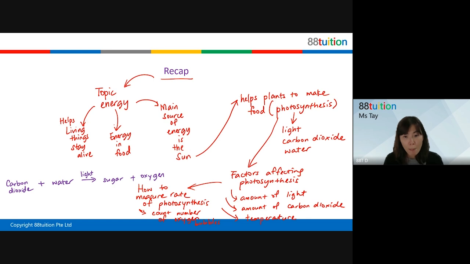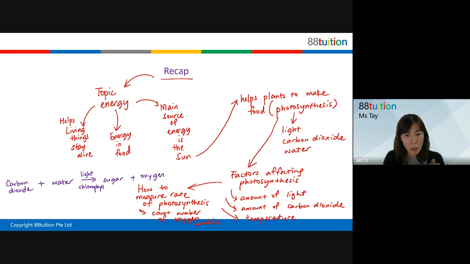Now, questions will be asked like this. What happens to the light inside plants? What happened inside the plant cells? What happened to that light? Light is being trapped by what? There's this particular substance inside the plant cells. Good. That is called chlorophyll. Where is chlorophyll found? Chloroplast.